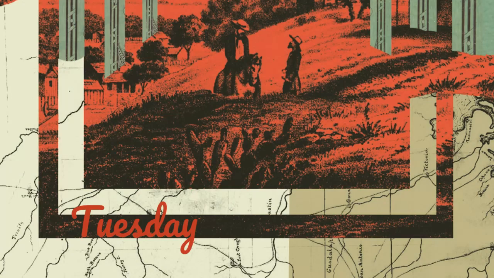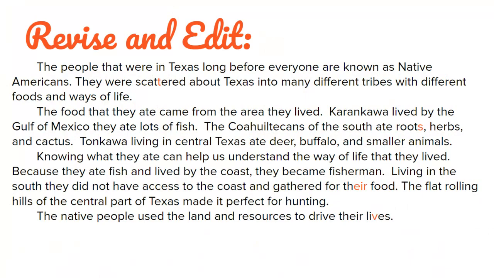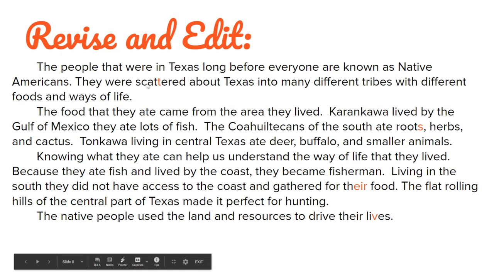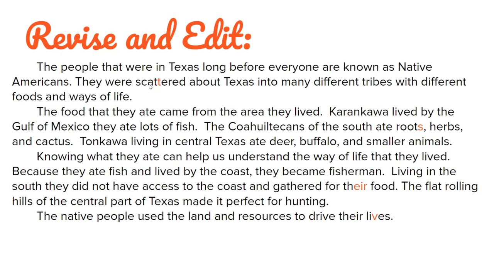So Tuesday, I've done my plan. I've made my rough draft. Now I need to revise and edit. And if you noticed, I had some mistakes. I didn't double my T on scattered. Remember, that's the short A sound, so I need to double that T.